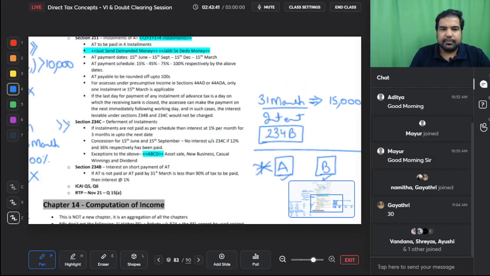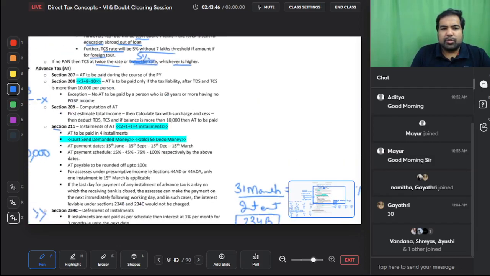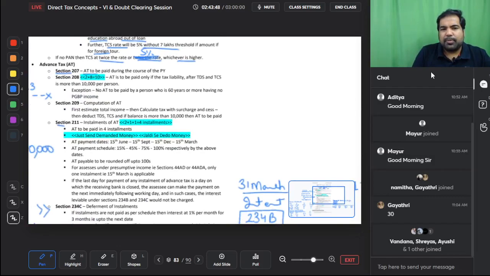Let's read. The section is 207, that advance tax is to be paid during the previous year. 208 says that only to be paid more than 10,000 per person, and if you're a senior citizen having no PGBP income, then no advance tax. How do you compute? You first estimate your total income, then you minus TDS, TCS, etc., and then if the balance is more than 10,000, then you need to pay advance tax in 4 installments.